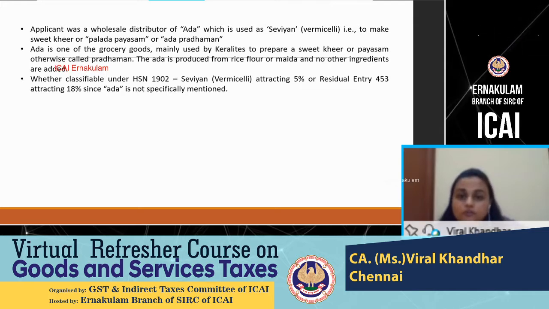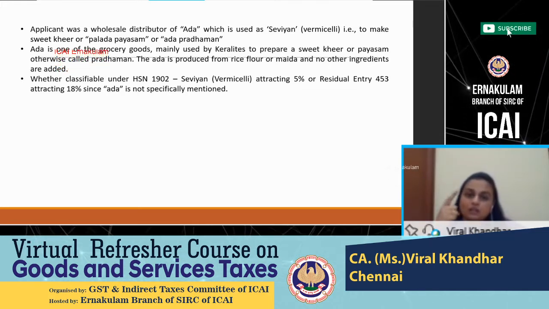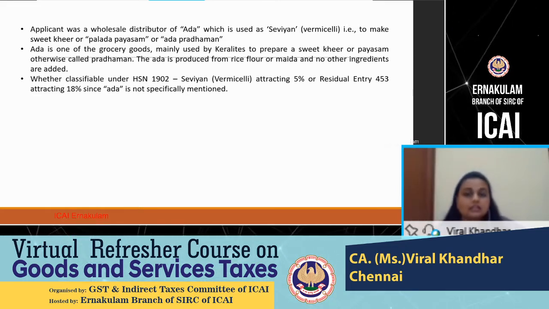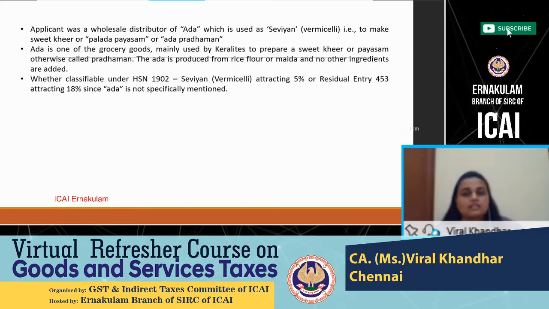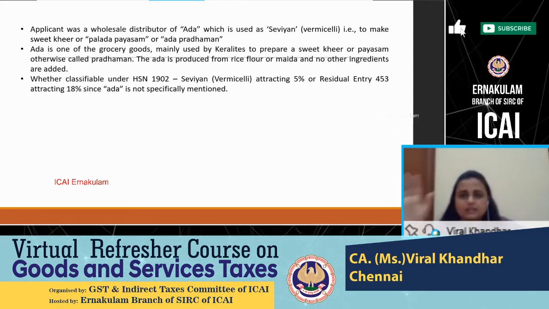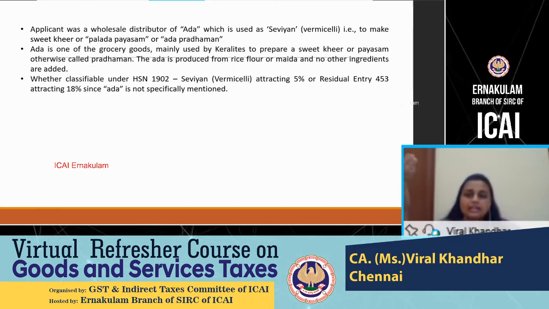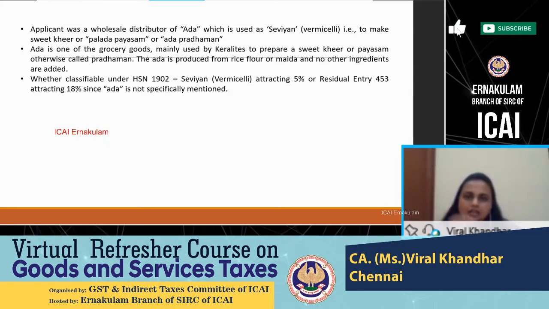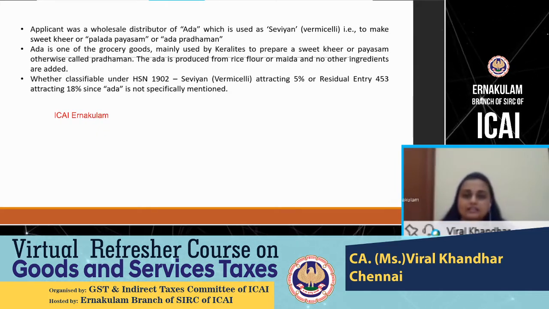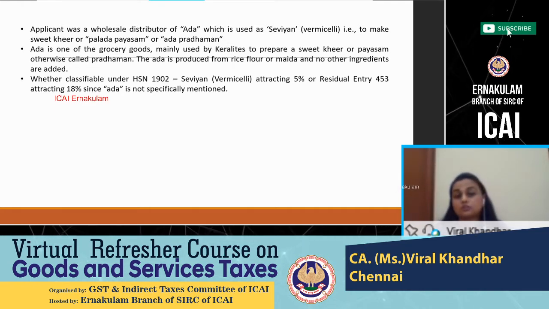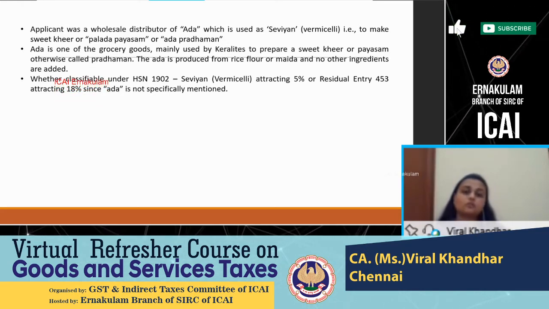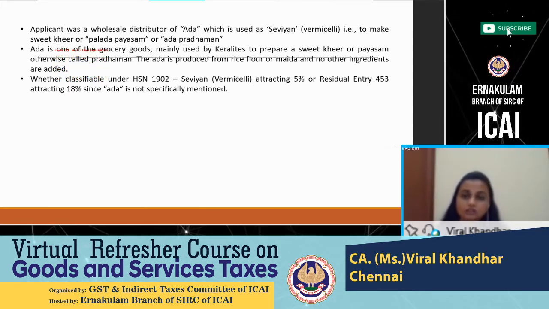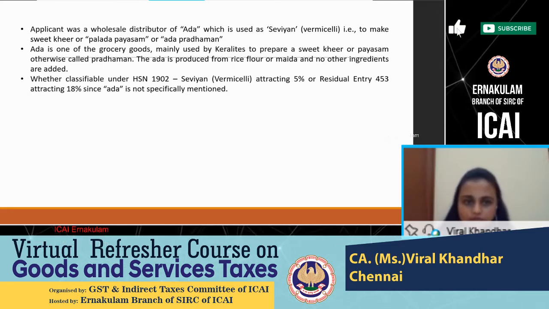Now this residual entry of 453 is given in my notification 1/2017, wherein you have 6 schedules of different tax rates. There is one particular tax entry which says that where your goods cannot be classified in the first schedule to Customs Tariff Act or any of the chapters, headings, subheadings, then you come to serial number 453 and classify it over there, and it will have an average tax rate of 18%. So now this was a huge decision to be made by this applicant, whether it has to be classifying it as sevaya vermicelli or say that there is no HSN code available for it at all and classify it under the residual entry of 453.